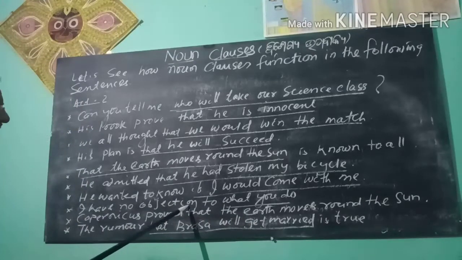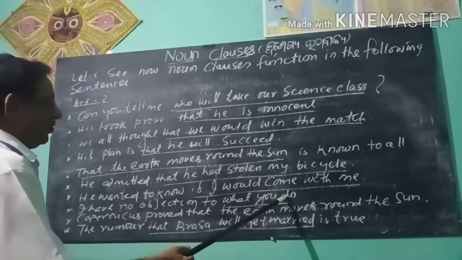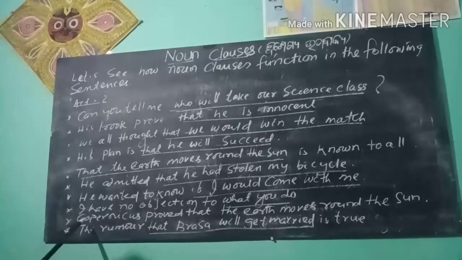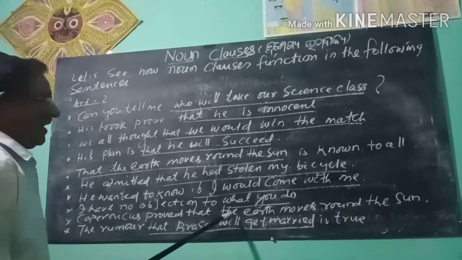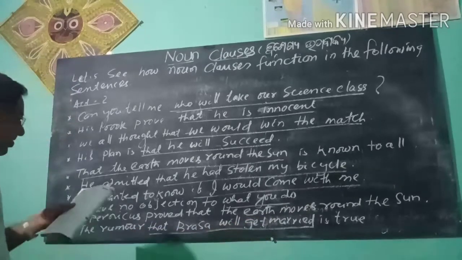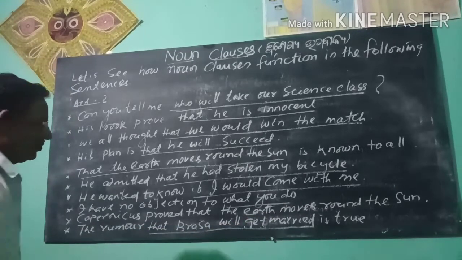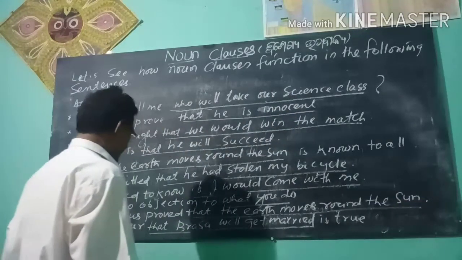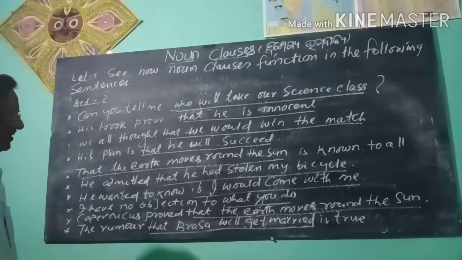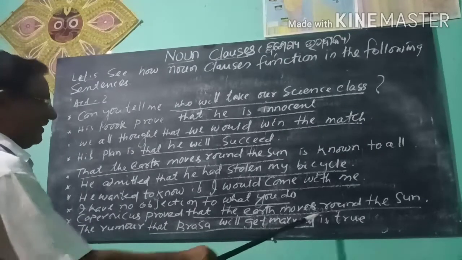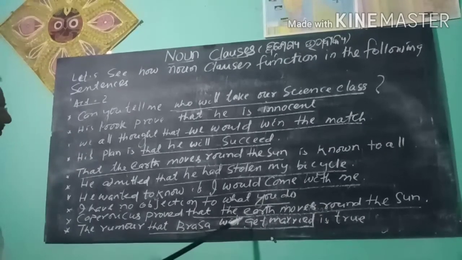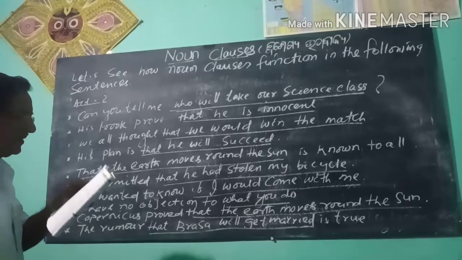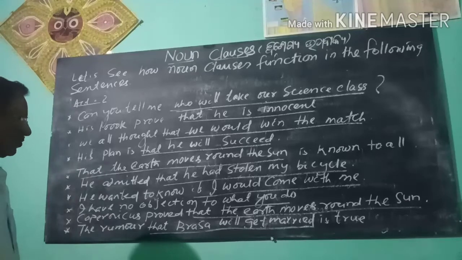I have no objection to what you do, what you suggest. Copernicus proved that the earth moves around the sun. It is a general truth that the earth moves around the sun. The rumor that Varsha will get married is true. That Varsha will get married is a noun clause, and it is also in apposition.